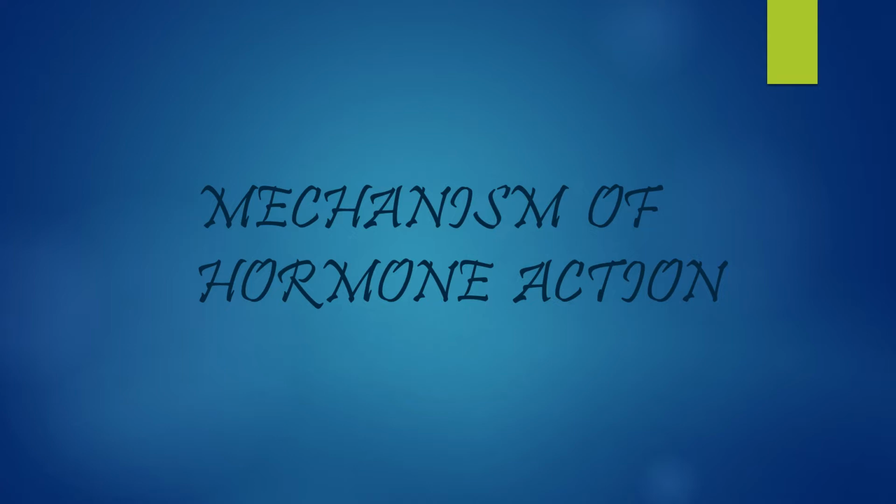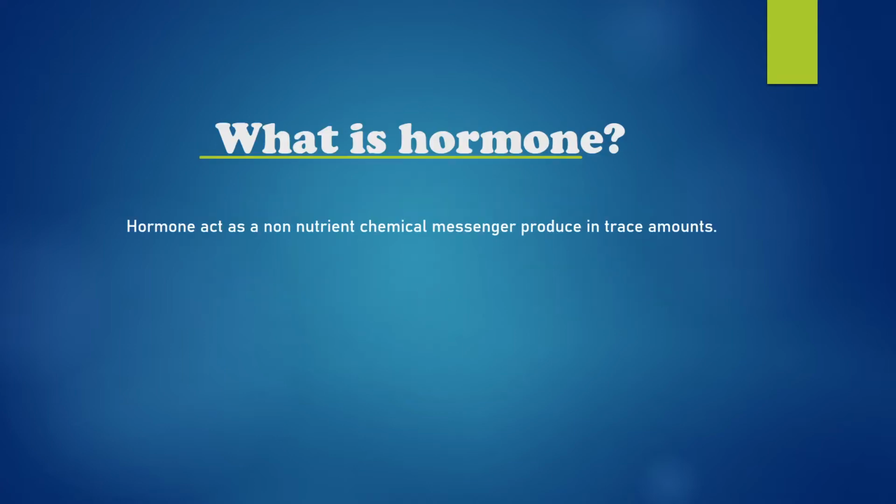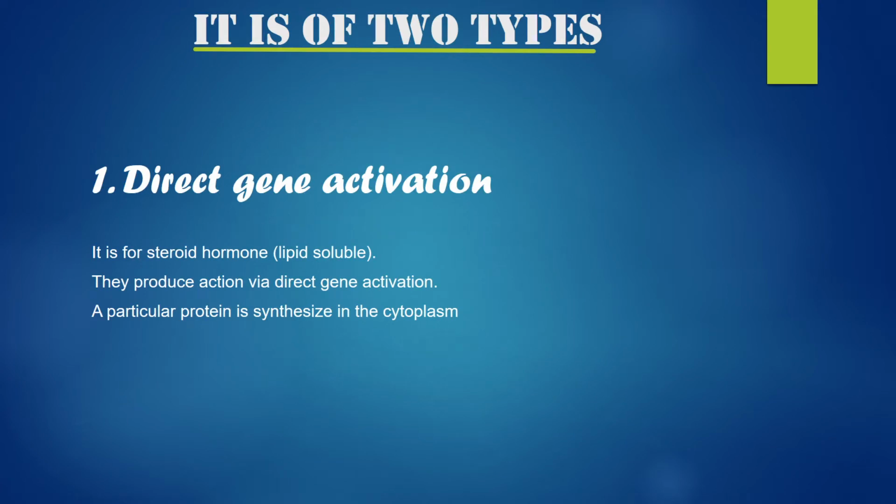Mechanism of hormone action. What is a hormone? A hormone acts as a non-nutrient chemical messenger produced in trace amounts. It is of two types.